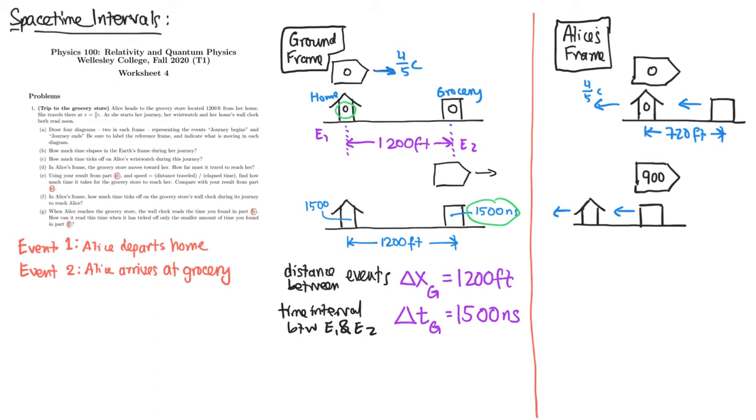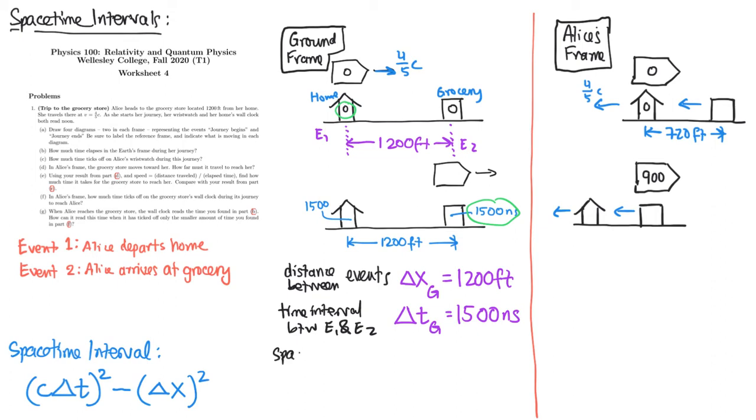Now, without much motivation or derivation, I'm going to define the space-time interval in the following way, and then we'll use it. We take the delta t that we just calculated, and we multiply it by the speed of light to get a quantity that has units of length, in this case feet. We square that quantity, and from that, we subtract the separation between the events squared. So it looks like a Pythagorean theorem type expression, although we have a minus sign instead of a plus sign. And so let's see how that plays out.